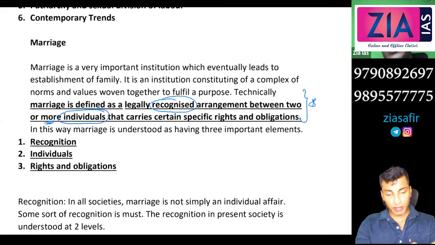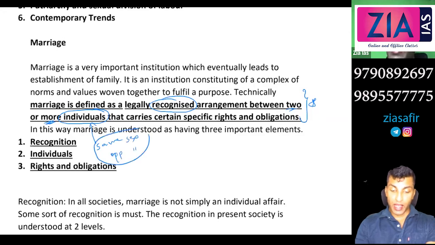In case of polygamous marriage it is more. In case of monogamous marriage it is two, and it can be same sex or opposite sex. When we talk about the individuals, the two individuals can be of the same sex, as in a gay parent family, or generally it is the opposite sex. And it is not only two, it can be three, it can be four, it can be polygamous marriages also.